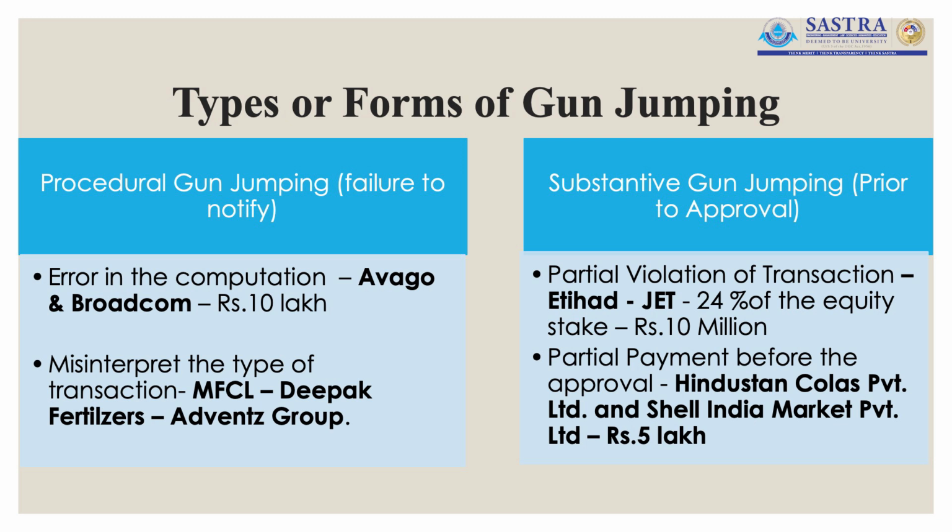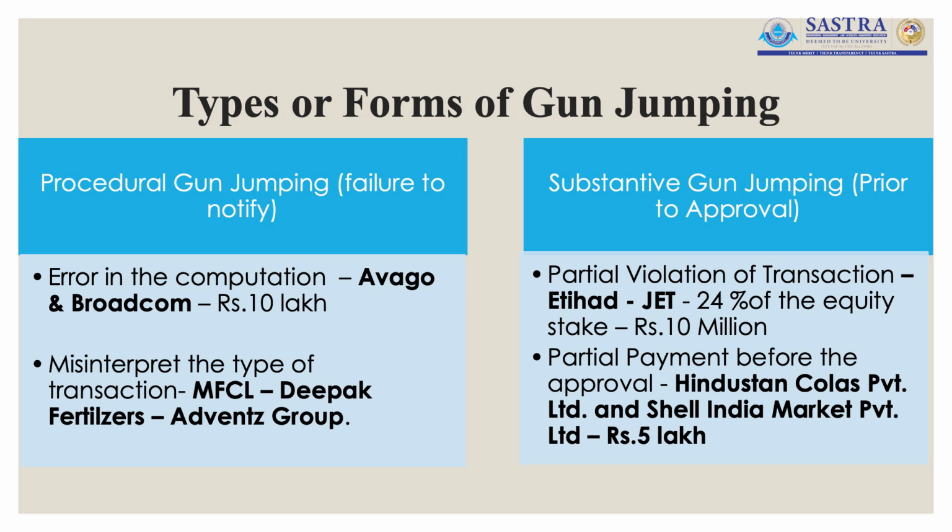For instance, in the case of Etihad Airlines and Jet Airways, Etihad Airlines wanted to acquire the equity shares of Jet Airways, for which Etihad Airlines submitted the notice to the Competition Commission of India for their approval.